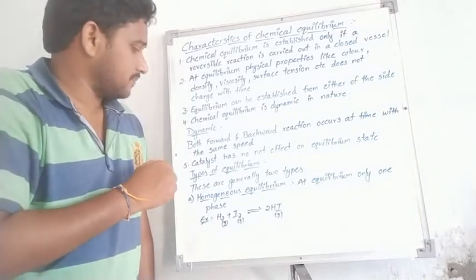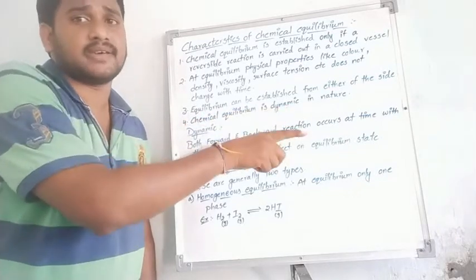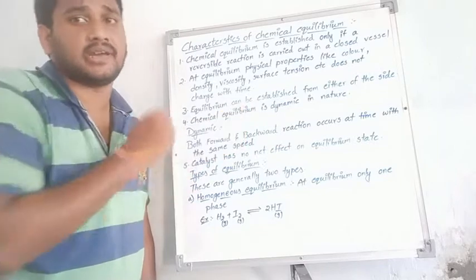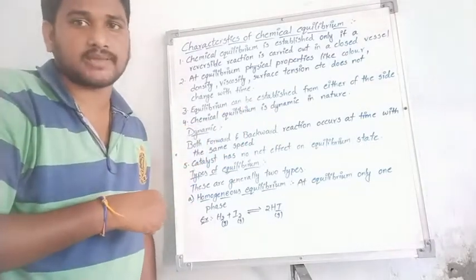And finally, chemical equilibrium is dynamic in nature; that is called dynamic equilibrium. What is a dynamic equilibrium reaction?